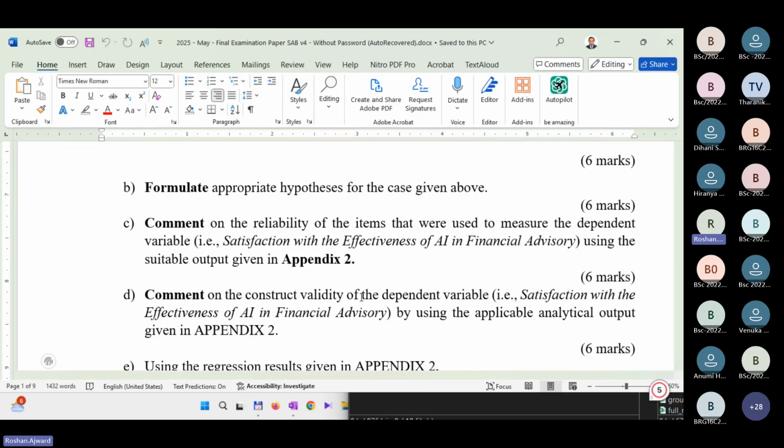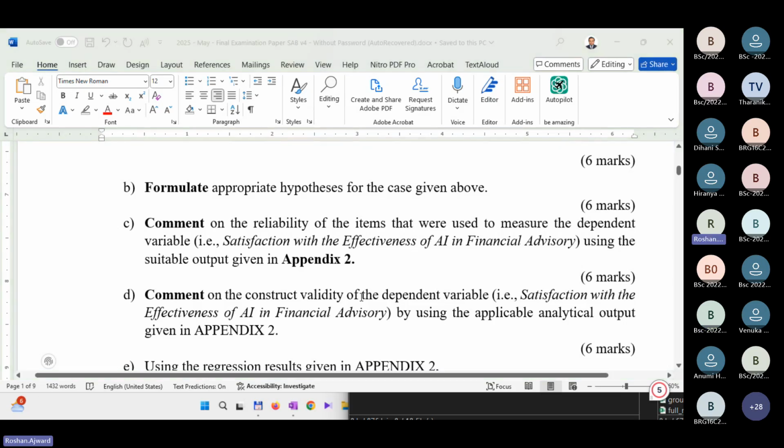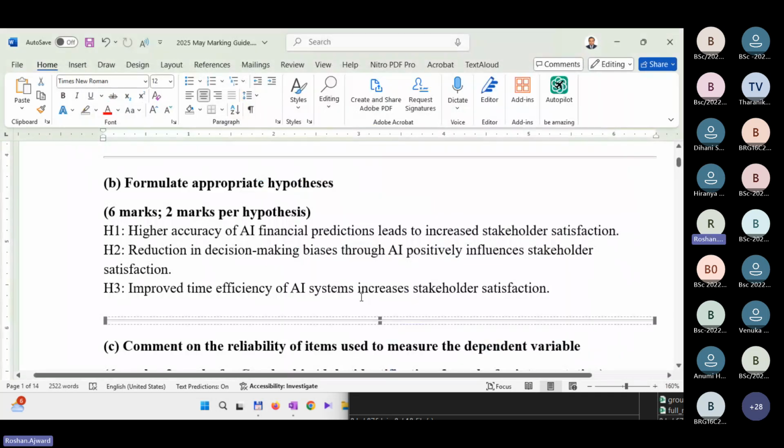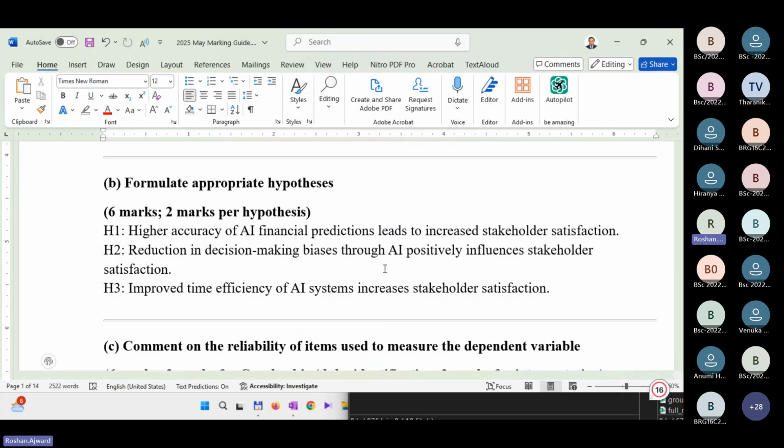Sir, when we're developing a hypothesis, is it a must to say significant influence? It's better, Buddha. Here it says prediction leads to, so it has been written in a different way. But of course, it's better if you write it. Very good point. You can write a significant impact. You can use that term, and I encourage you to mention that term, significant impact, or significant influence.